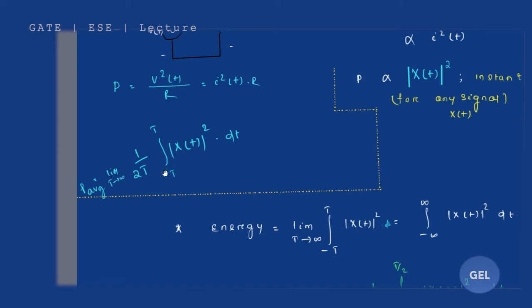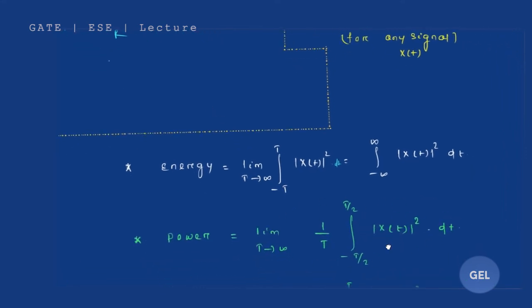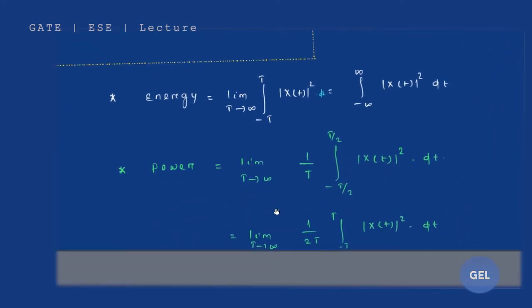Now this will give you the average power definition. If you write it this way it is correct, and if you write it like this it is also correct. Clear? Now let's get into a couple of questions which will give you fundamental ideas. This is your power expression. You can write it in this way, or in this way.